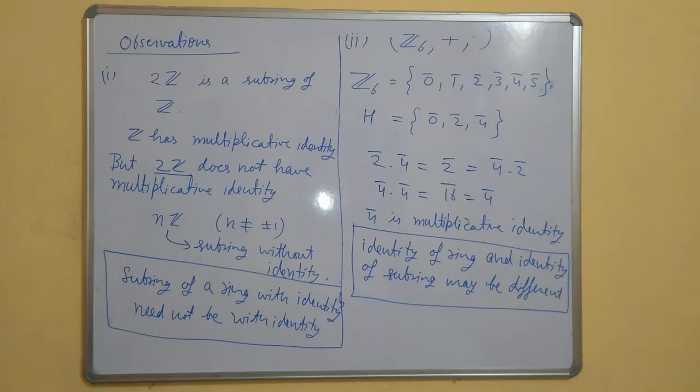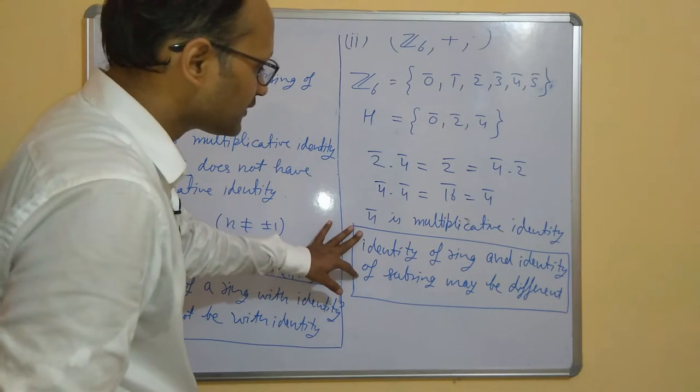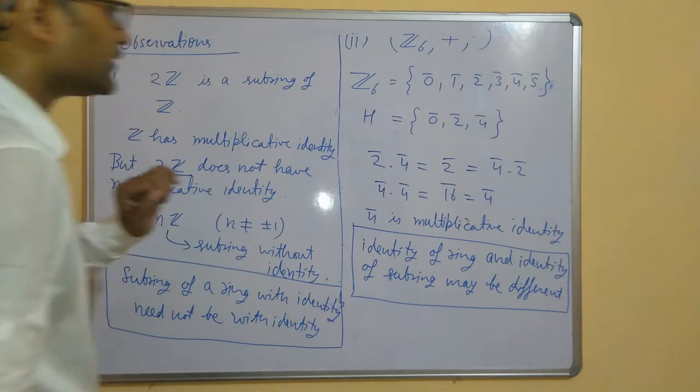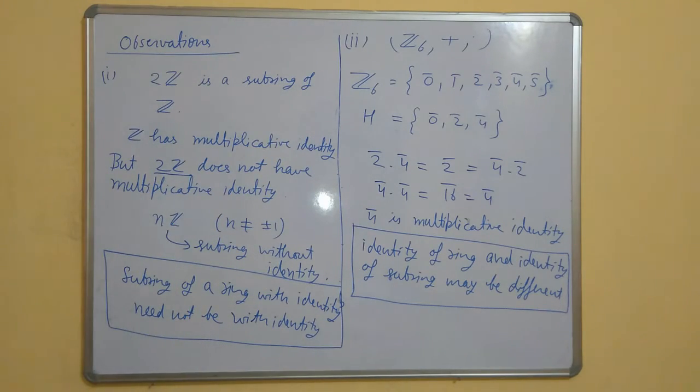The first observation is that a subring may not have identity even if the ring has identity. The second observation is that the identity of a subring may be different from the identity of the ring.